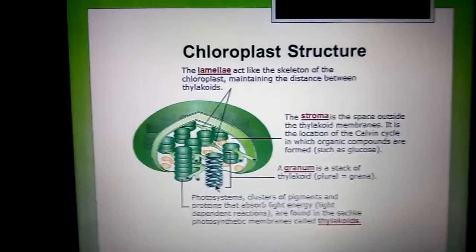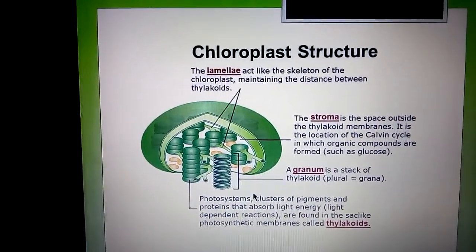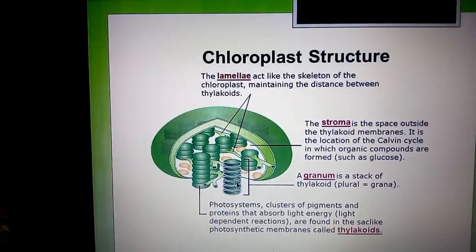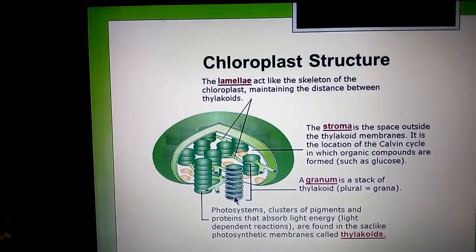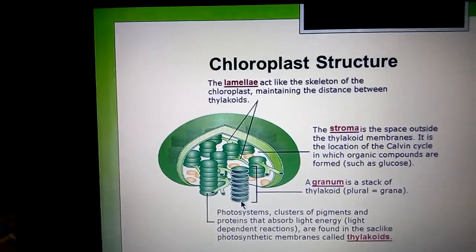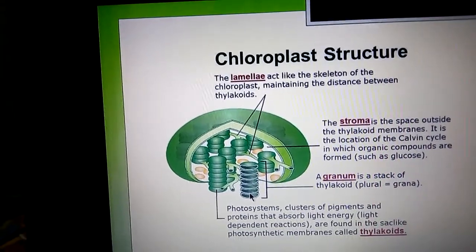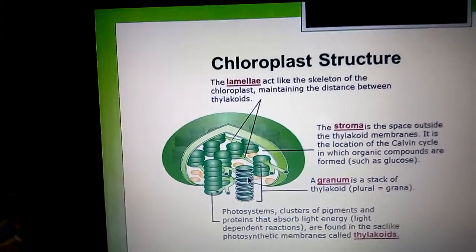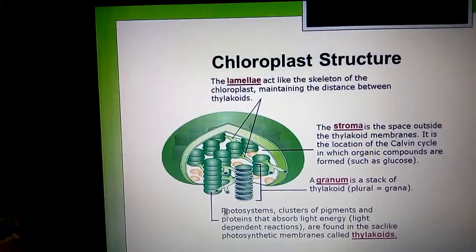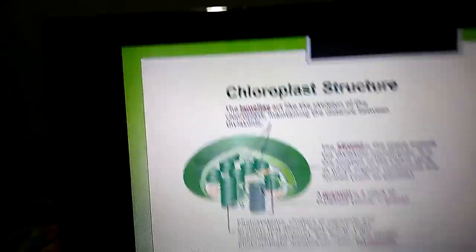Next, know about the granum. A granum is a stack of thylakoids, means one by one the thylakoids make a stack. This single stack is known as a granum, which consists of 10 to 100 single membrane disc-like thylakoids.